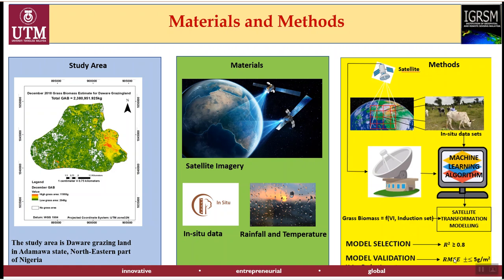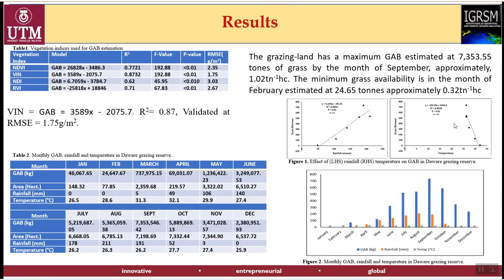And the validations will, at least, the root mean square error will not be more than 5 grams per meter square of the above ground biomass that was observed in the field. Once we have attained that accuracy, it will be used now to calculate the above ground biomass.